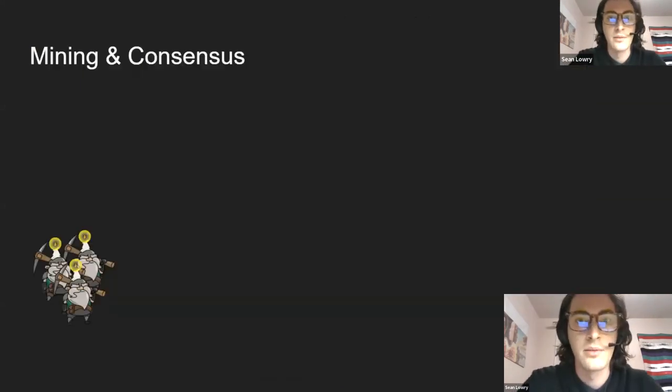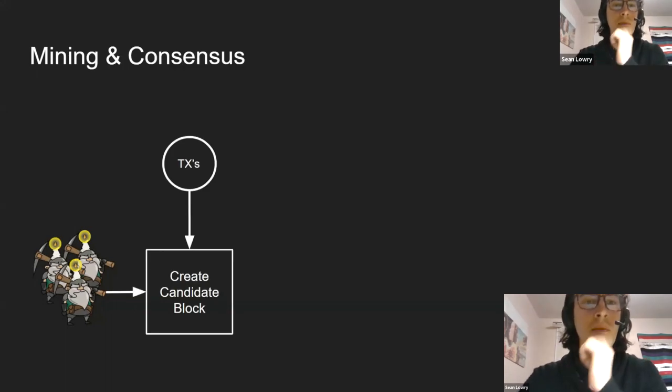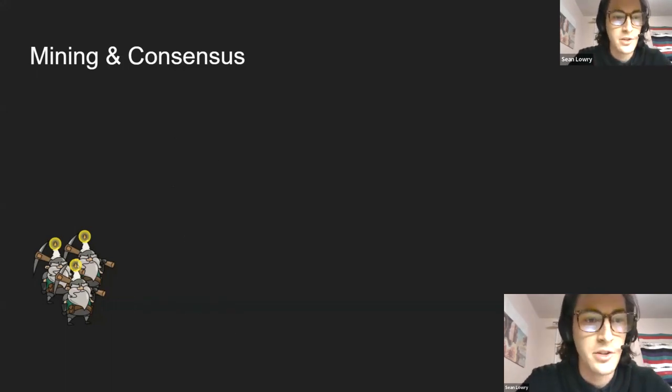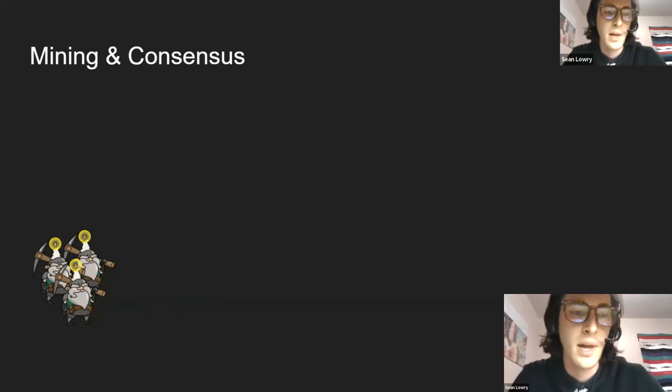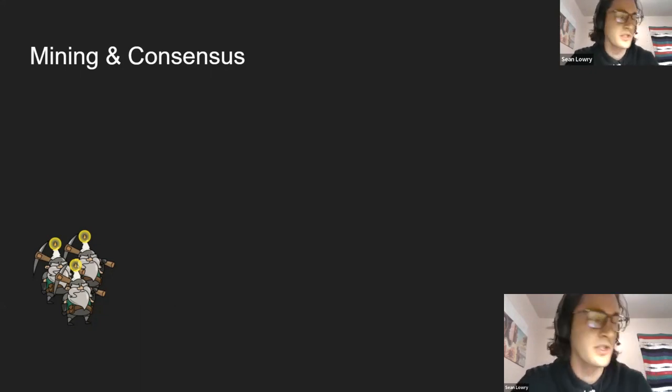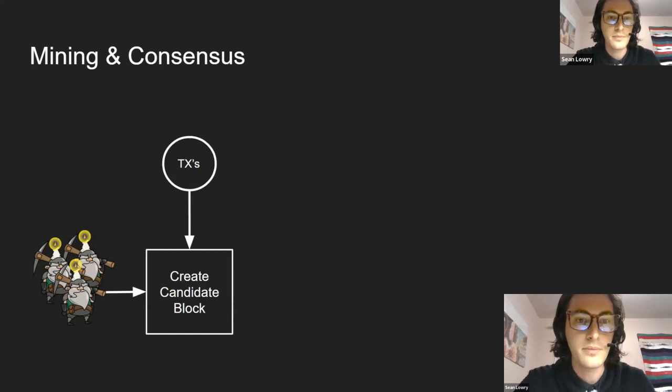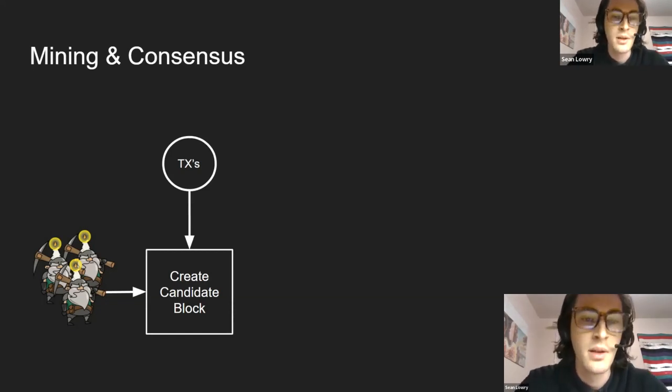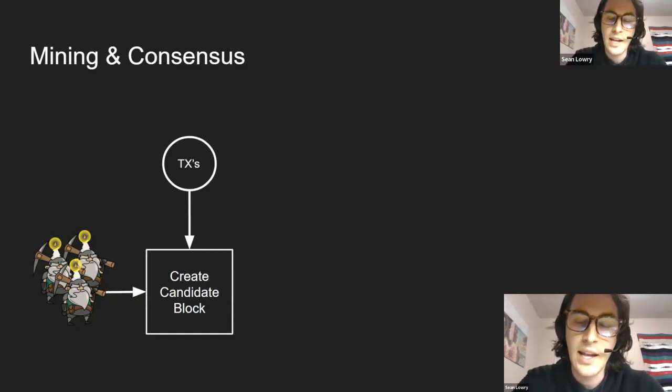So moving on now to the actual mining. We have this pool of miners here. Miners can mine in a pool or solo, but it's more common to mine in a pool because you probably make more money that way. They take transactions, they put them in their candidate blocks.